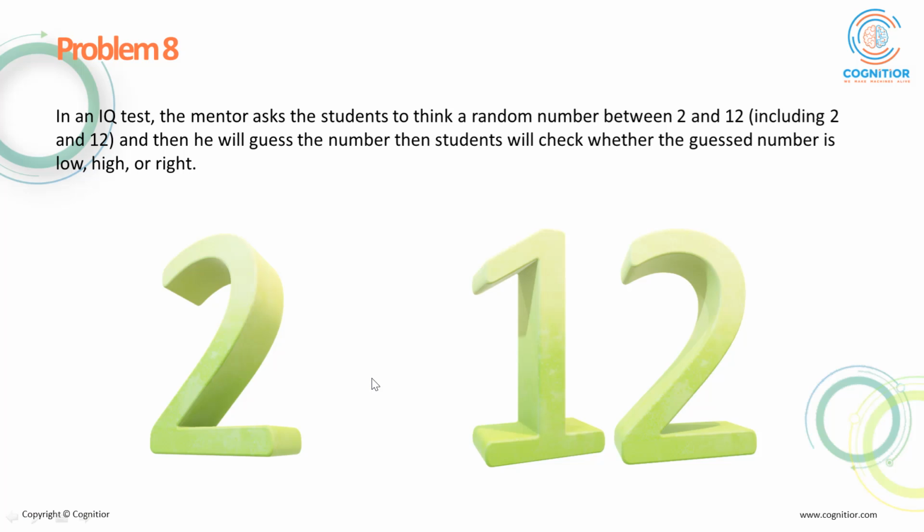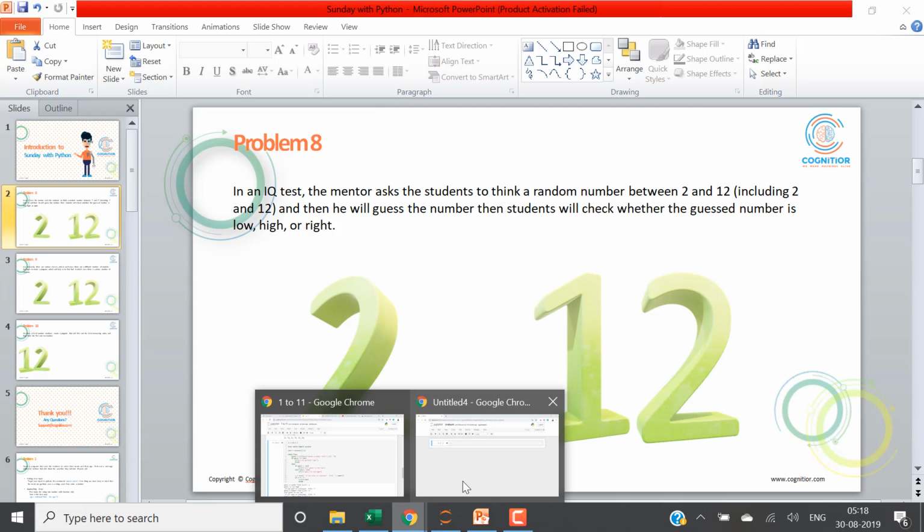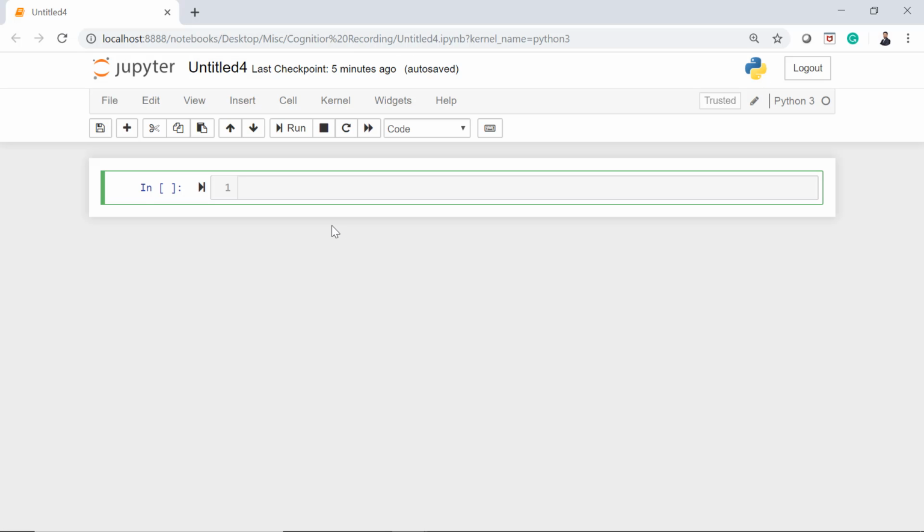In an IQ test, the mentor asks the students to think of a random number between 2 and 12, including 2 and 12, and then he will guess the number. Then the student will check whether the guessed number is low, high or right. Simple. So let's create a code which will help me to solve this particular problem.